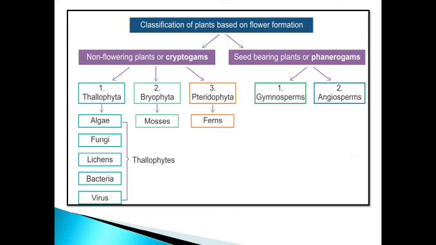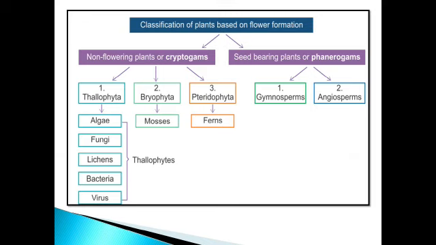Got it? Now, depending on the different characteristics they show, cryptogams and phanerogams are again divided into various divisions. On the basis of different characteristics, cryptogams are divided into three divisions: Thallophyta, Bryophyta and Pteridophyta.